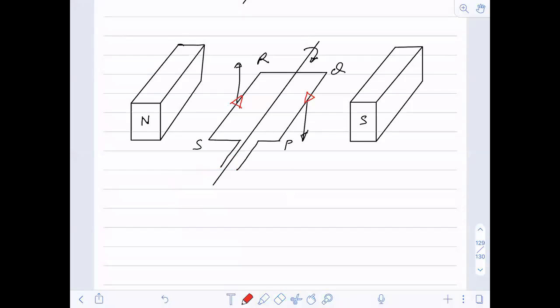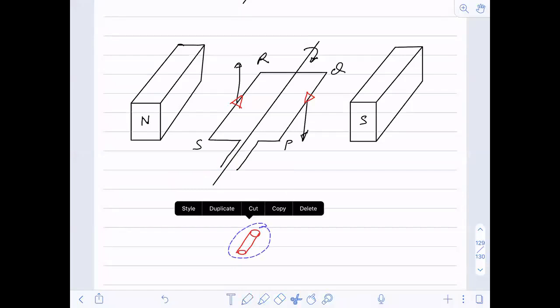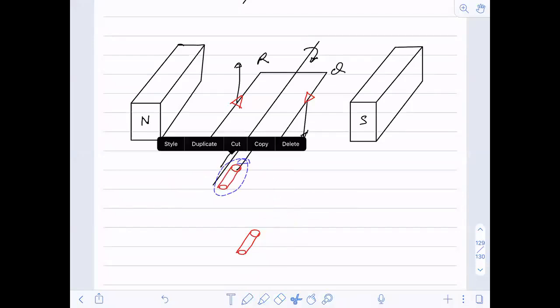So for that, what we have done, we have connected this with the cylinder. We have connected this with the cylinder like this. So individually we have connected this with the cylinder here.